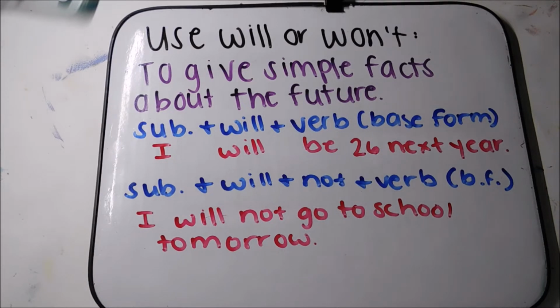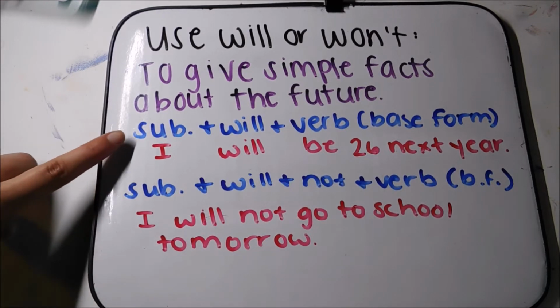So for example, I will be 26 next year. It's a fact. It's going to happen. It's not a possibility. I'm 100% going to be 26 next year. And an example with the negative form is I will not go to school tomorrow. Why? Because everything is closed. It's impossible, so I'm 100% sure that I will not go to school tomorrow.